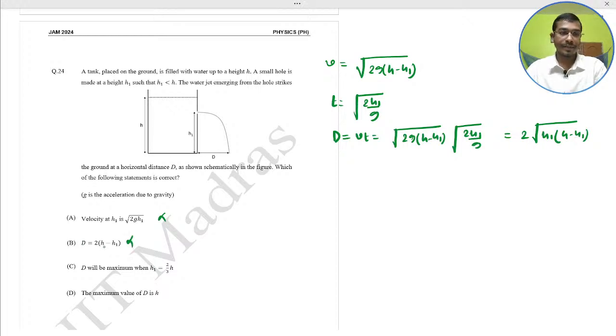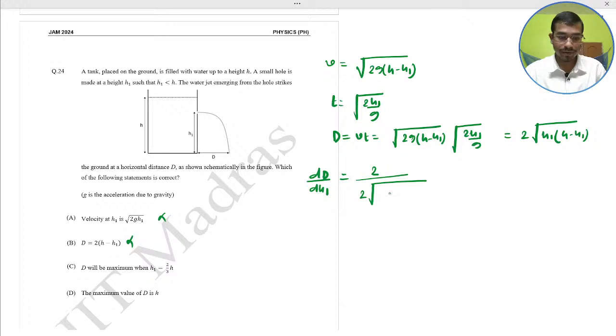Square root is missing here. Option C. For your better concept, we check all the options. Here d will be a maxima-minima condition. The first order derivative should be 0. So dD by dh1, where D is the distance and d by dh1 is the differentiation operator.